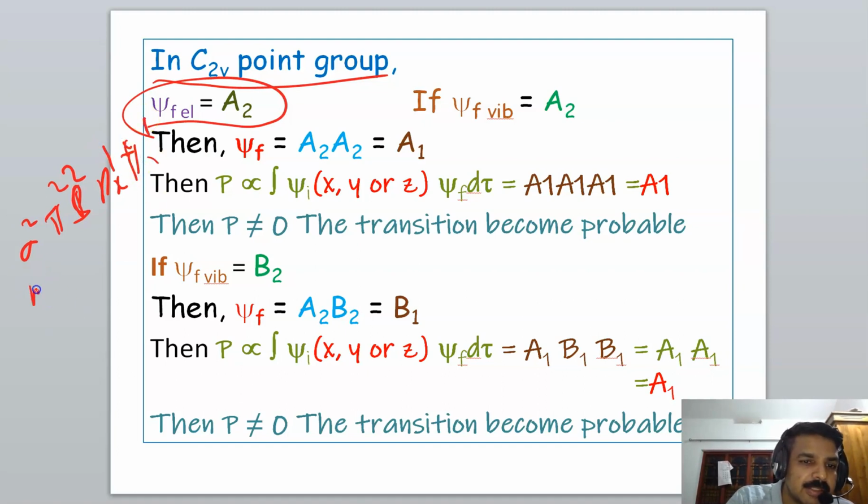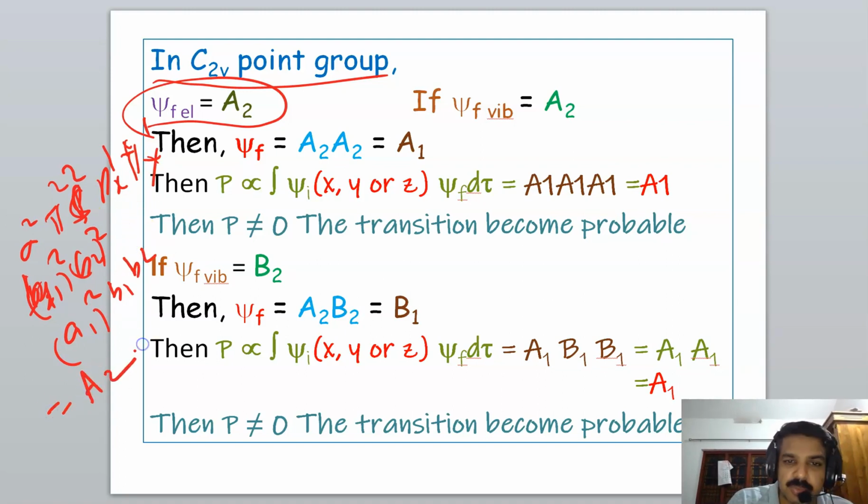That is, sigma is a1 raised to 2, b2 raised to 2, then s2 is again a1 raised to 2, px is b1, pi star 1 is b2, and by multiplying this we get A2 symmetry. So psi f electronic is A2.